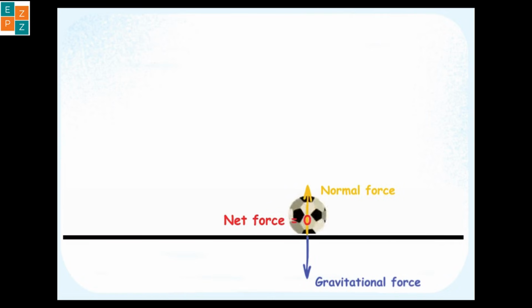No, it will not. It will continue to move along the same path at the same speed unless there is another external force which acts on it. Here, as the forces are balanced, the ball will continue to move at the same speed. Most people assume that if the object is moving, then there is some net force acting on it, but that's not true. An object will continue to move at uniform velocity even if the net force on it is zero.